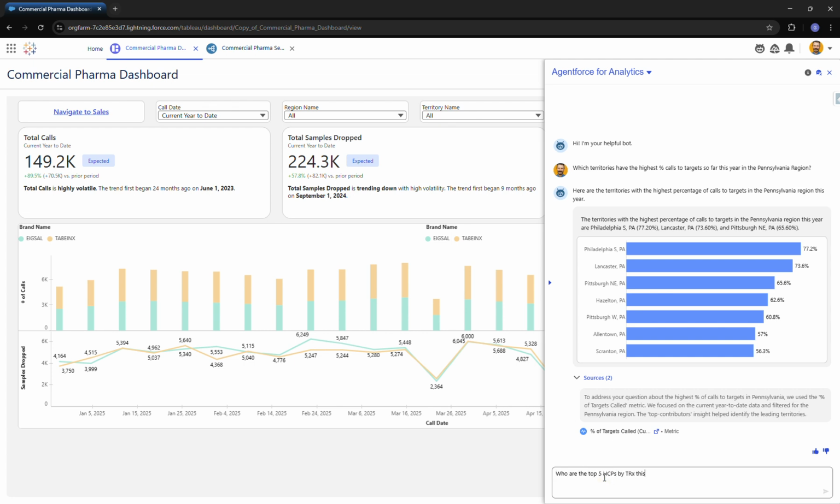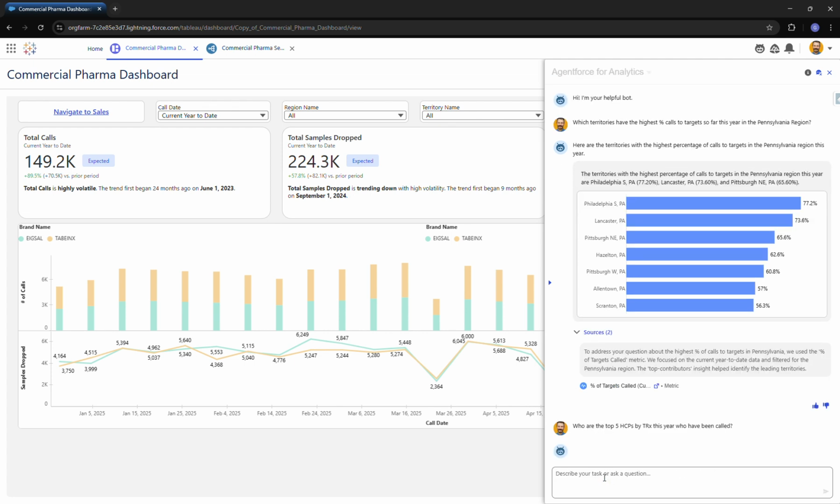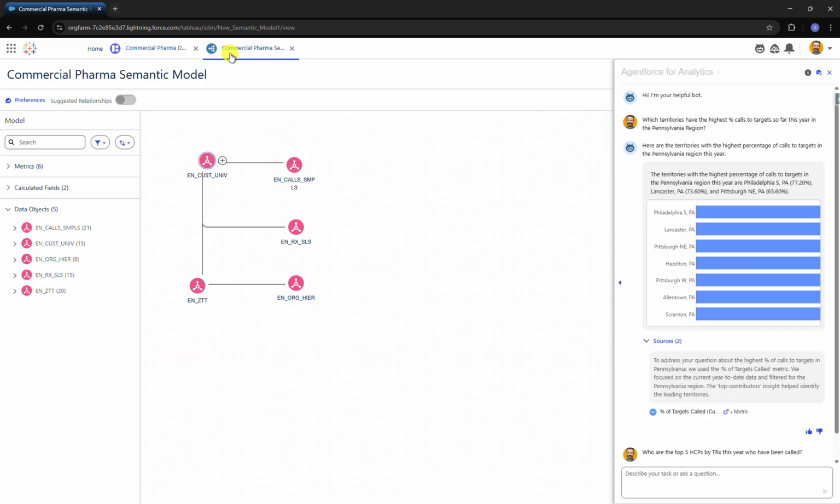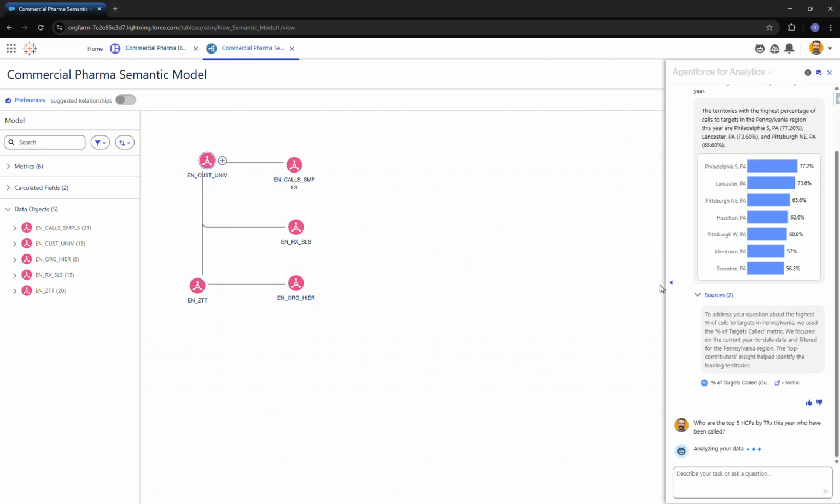The next question that we'll ask is, who are the top 5 HCPs by TRX this year who have been called? While this is thinking, we can navigate to the semantic model to get a little bit more under the hood, and we'll actually leave Concierge open.